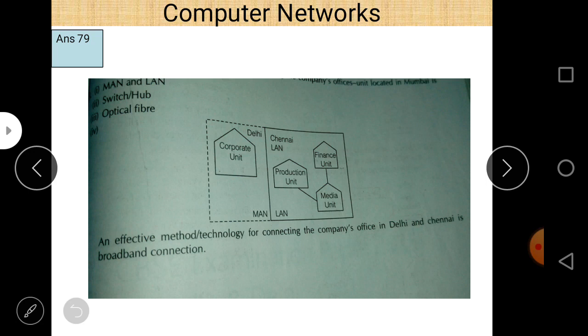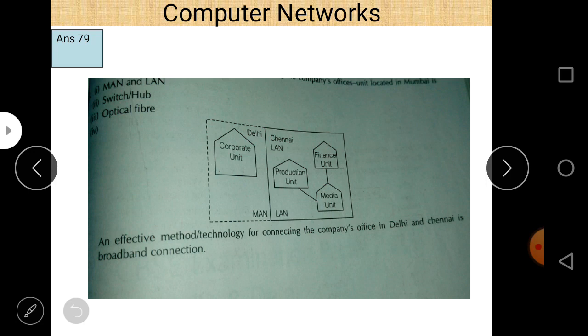Because the working of both is almost the same, but the only difference is that a hub basically broadcasts the data, but a switch sends the data on the basis of MAC address. So if you have to choose between hub and switch, switch is the correct answer. But most of the time hub and switch are given